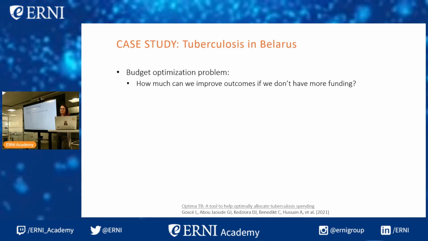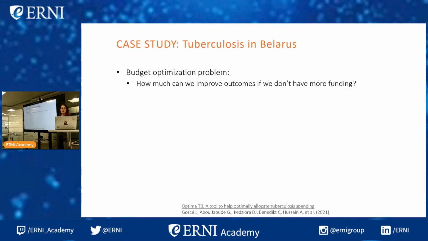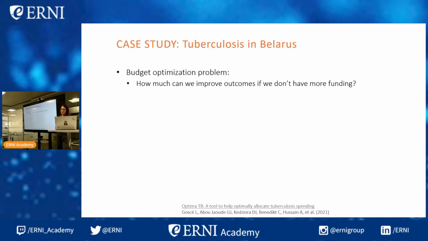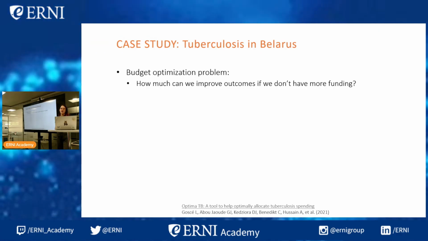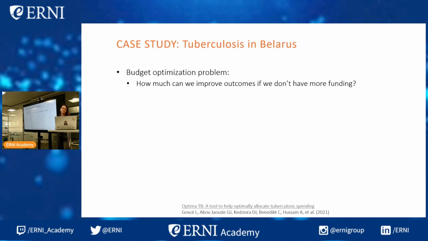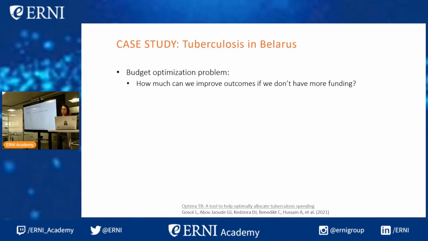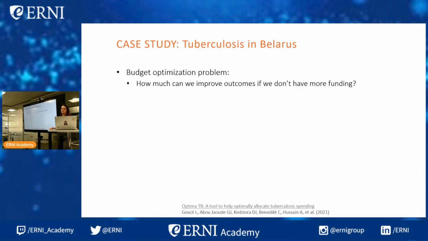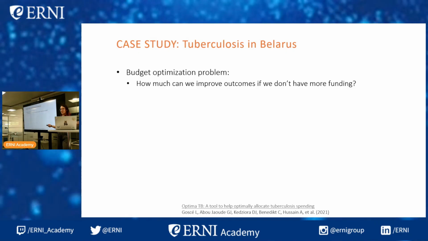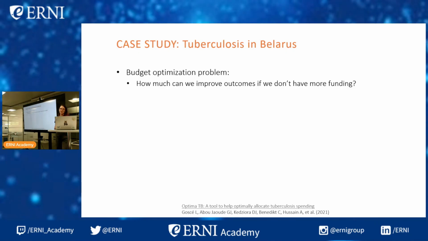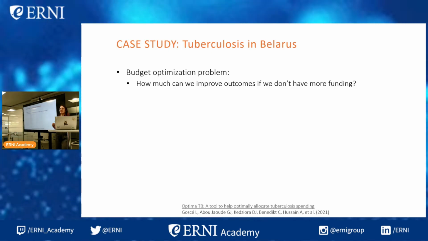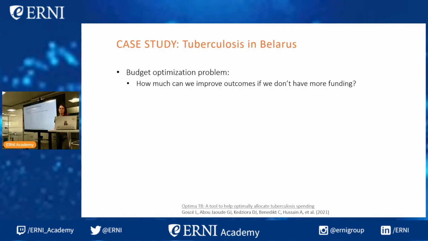I want to quickly go over a case study that I think is really interesting on tuberculosis in Belarus. So Belarus has one of the highest prevalences of tuberculosis in Europe, and I think the highest number of cases of drug-resistant TB. So it's a big problem for them. And here we have a budget optimization problem where the question is, how much can we improve outcomes if we don't have more funding? So this is a context where funding is really limited. So in this study, they wanted to see how can we improve the future result without necessarily having to put more money that we don't have into the problem.